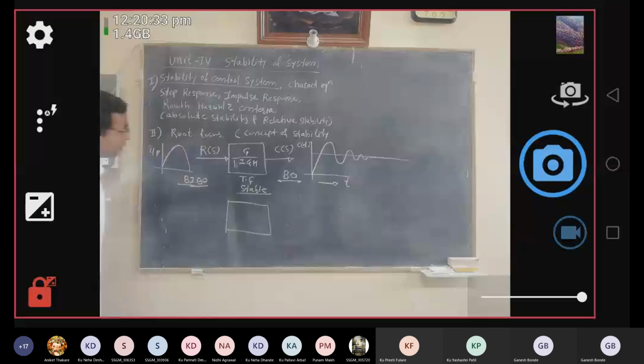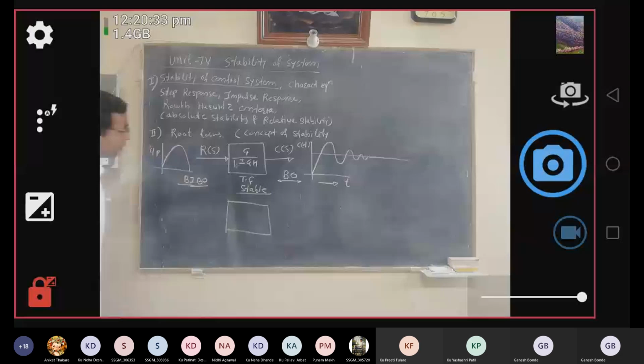So that means here in the second case, a bounded input is applied, but what is the nature of the output response? It is not a bounded output, it is an unbounded output. So this second system may not follow the BIBO principle. Therefore the second system is called an unstable system.